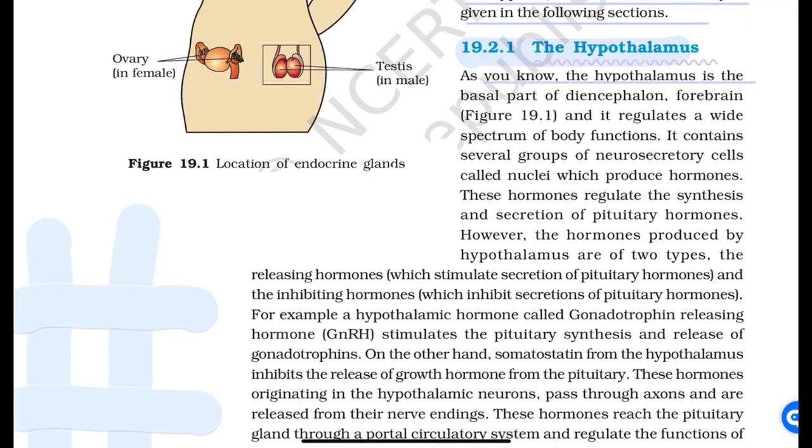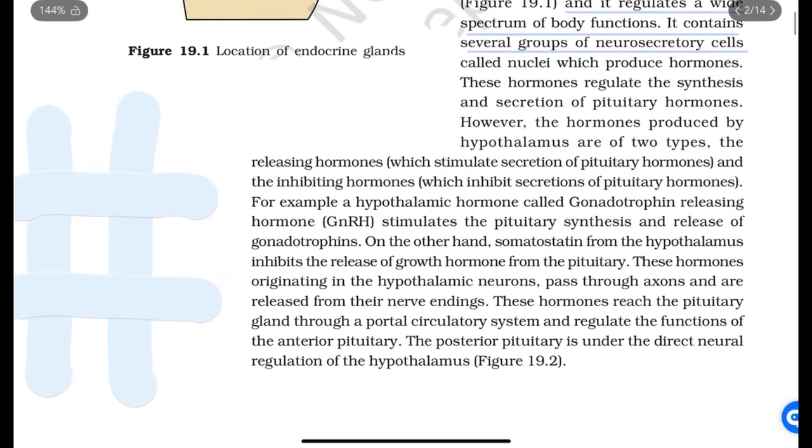As you know, the hypothalamus is the basal part of the diencephalon, forebrain, and it regulates a wide spectrum of body functions. It contains several groups of neurosecretory cells called nuclei, which produce hormones. These hormones regulate the synthesis and secretion of pituitary hormones. The hormones produced by the hypothalamus are of two types: the releasing hormones, which stimulate secretion of pituitary hormones, and the inhibiting hormones, which inhibit secretion of pituitary hormones.